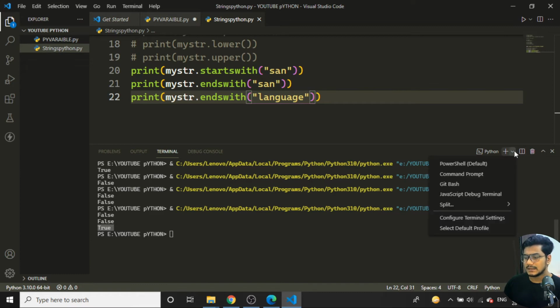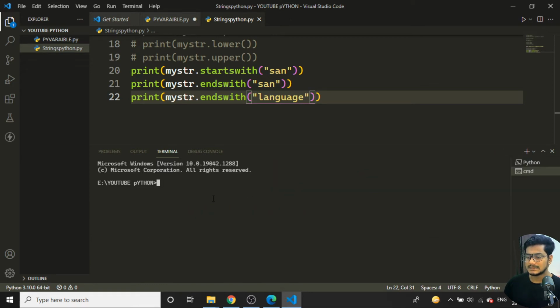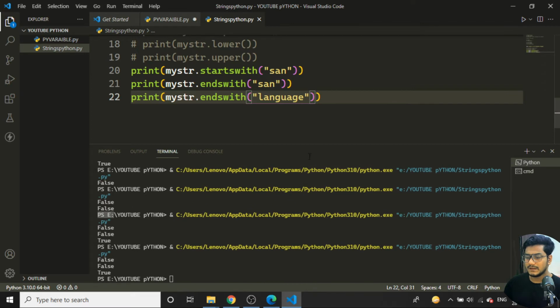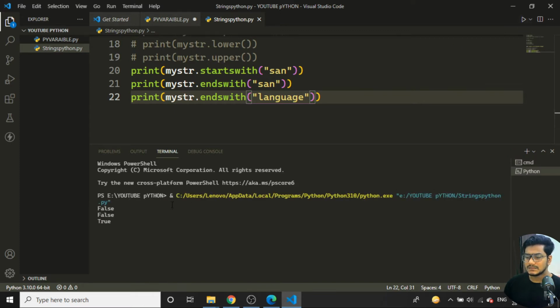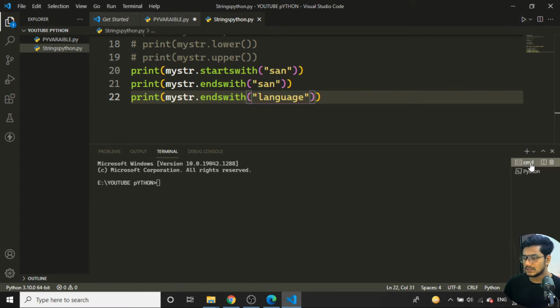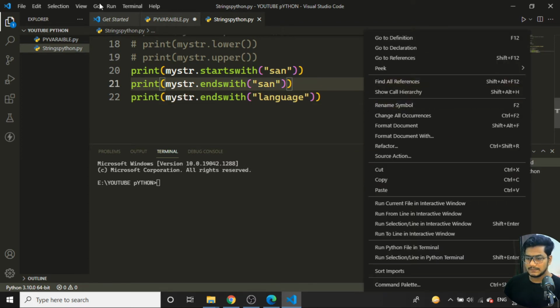If I want to select the command prompt here, I'll select the terminal as command prompt. If I try to run now, I'll cancel this particular terminal and use the command shell. If I run this one, it is taking my default settings over here. If I try to run again, let me see.